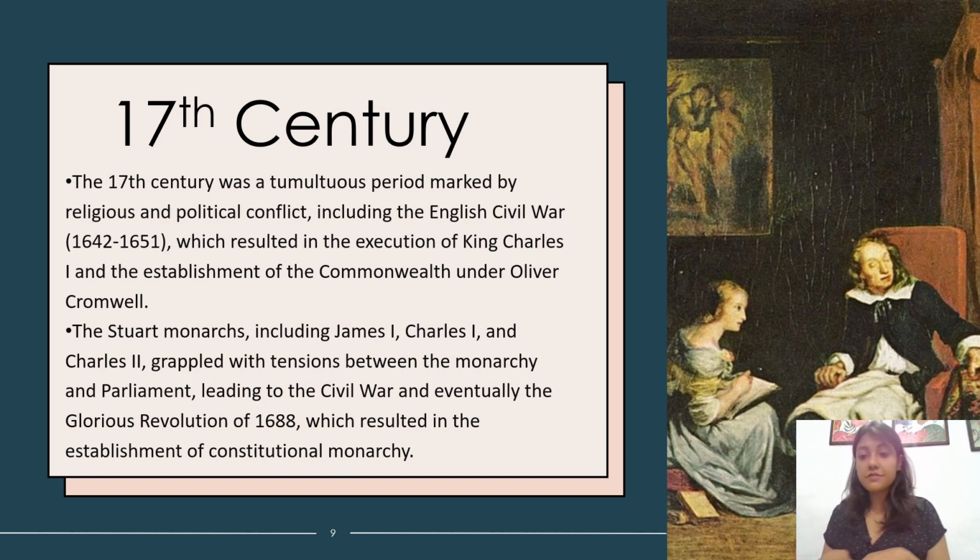But what happened after this was that Oliver Cromwell of the Commonwealth came, his party was established, and there was an interim period that lasted for 12 years, where Oliver Cromwell was the one taking charge.